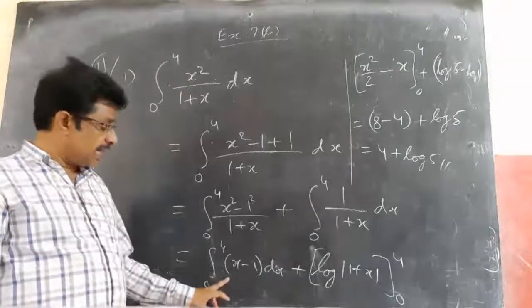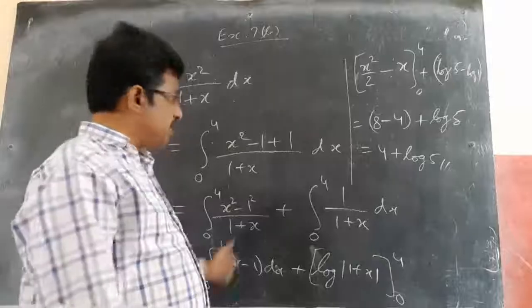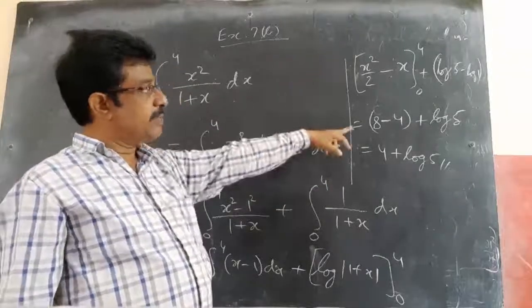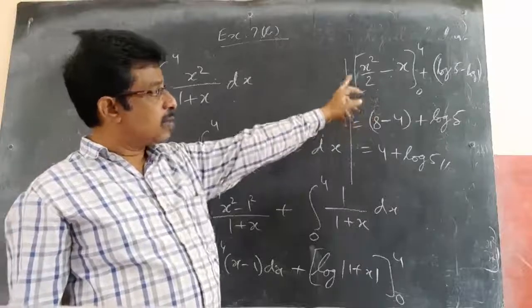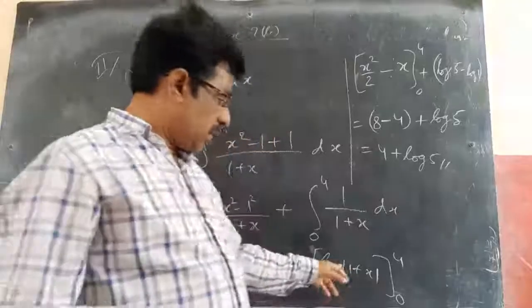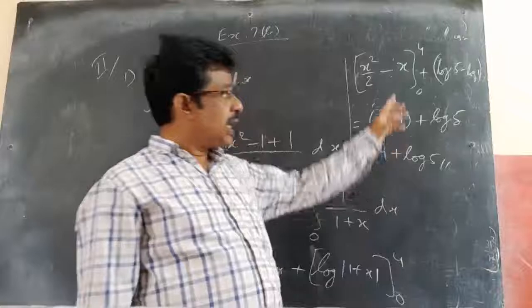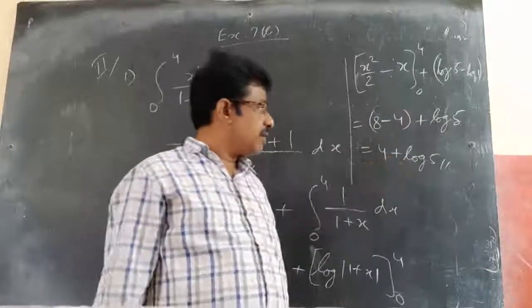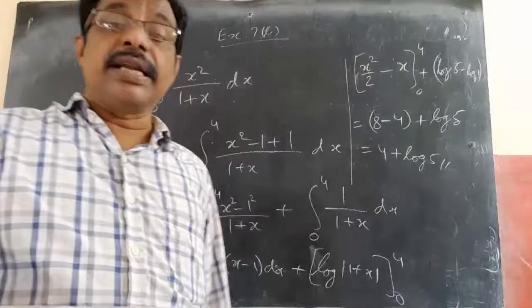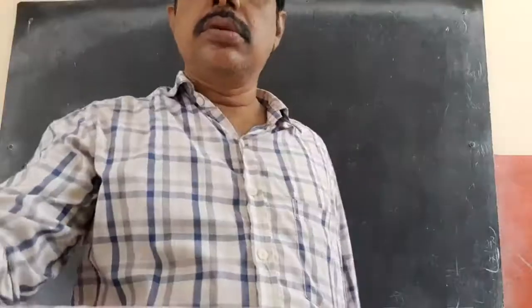Here also, integration of x is x square by 2, minus 1 integration is minus x, between the limits 0 to 4. Applying the limits: 4 square is 16 by 2, 8, minus 4, minus lower limit 0, anyhow 0 only. Plus log of 1 plus 4 is 5, minus log of 1 plus 0 is 1, log 1 is 0, so left out is log 5. Here 8 minus 4 is 4, so 4 plus log 5 is our final result.